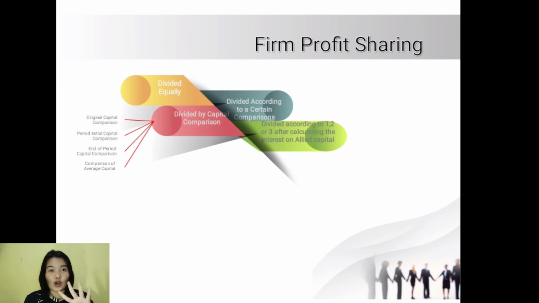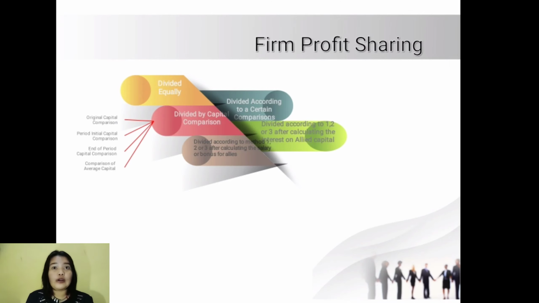Number 4. Divide according to 1, 2, or 3 after calculating the interest on capital. This method of sharing is actually the same as the 3 methods above, but before one of the 3 methods is used, the interest on the capital invested by each partner is issued from the profit or loss earned. Thus, the share of profit or loss earned by the partners consists of the interest on the capital, and the remaining amount distributed. The records are income summary in debit, drawing list A in credit, drawing list B in credit,